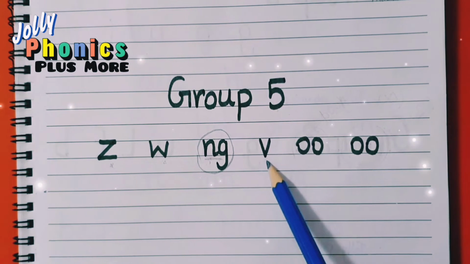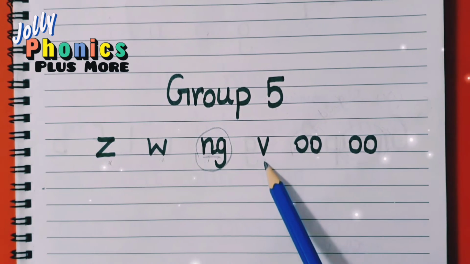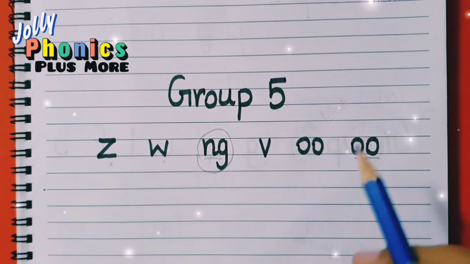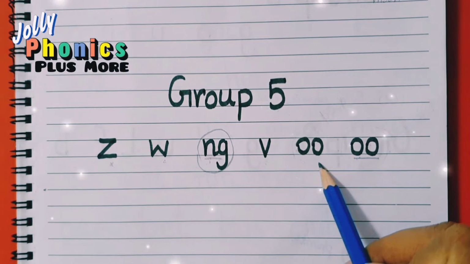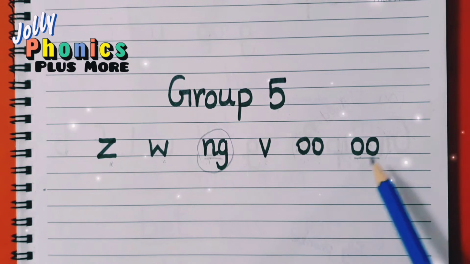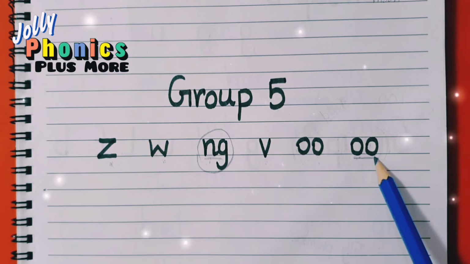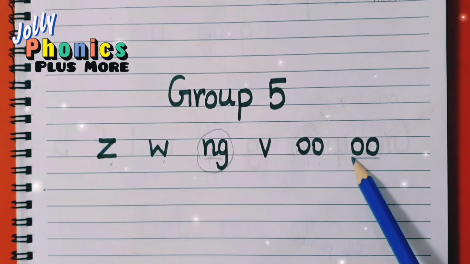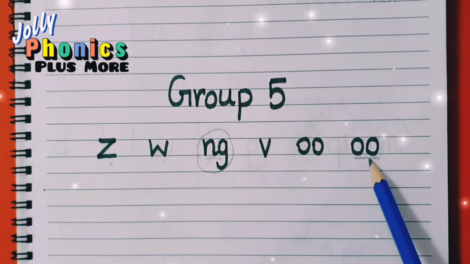This is the letter V and its sound is v, v, v. This is the letter O. When two O join together, they make sound O, O. As you can see, same. Two O join together also make another sound oo, oo. So it has two sounds.